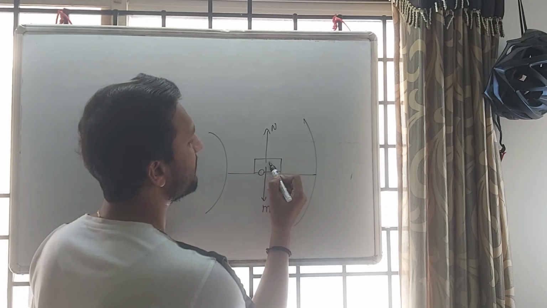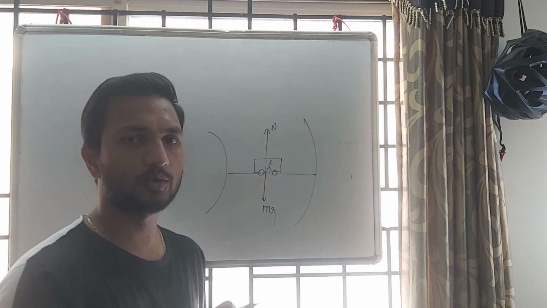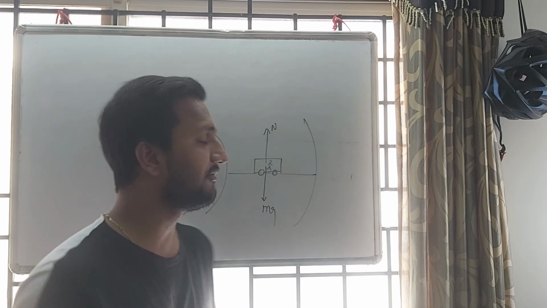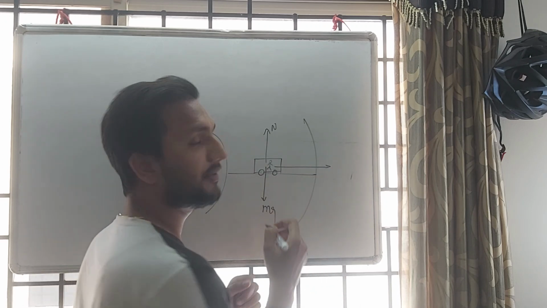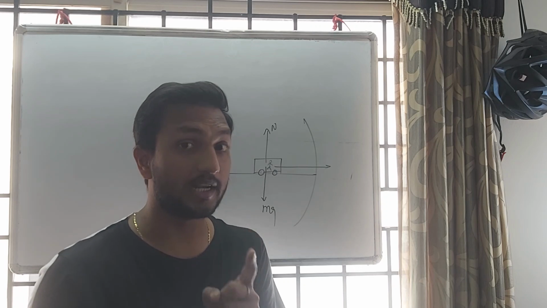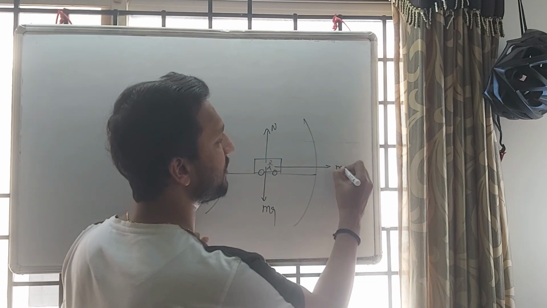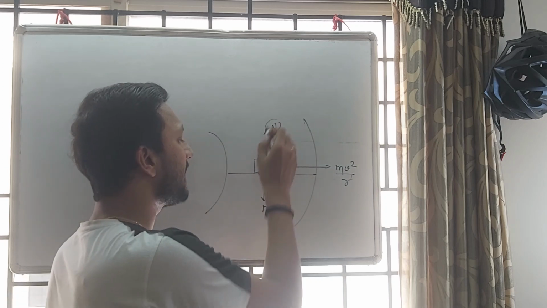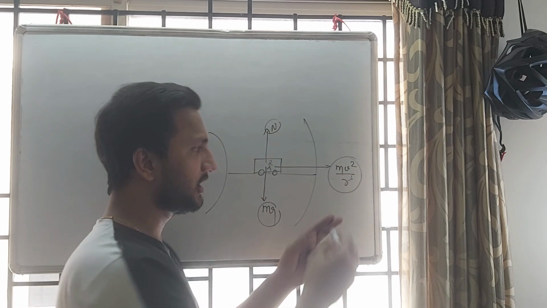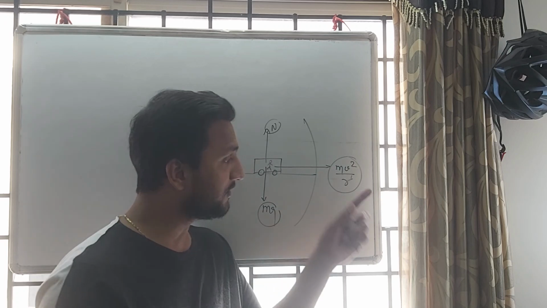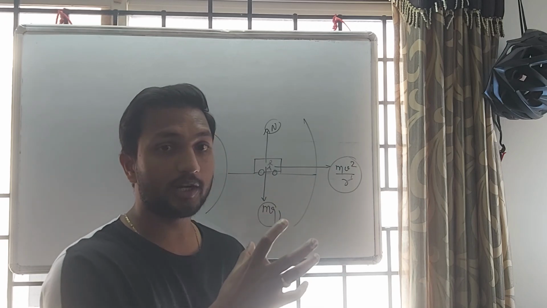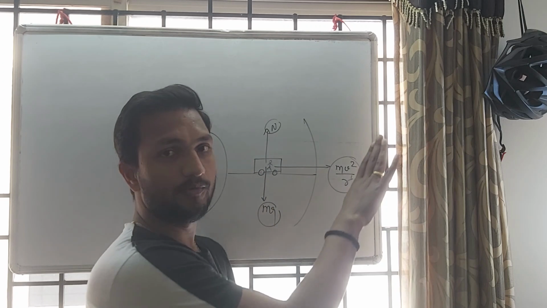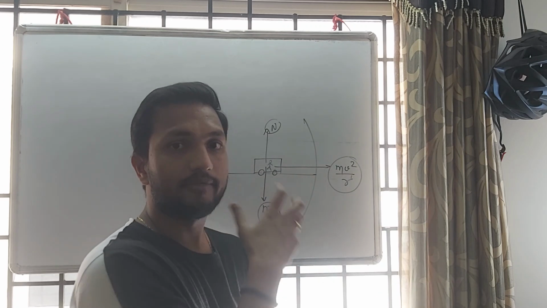Now suppose the observer is sitting here inside the car. So what will he feel? He'll feel like we have one force that is away from the center, that is centrifugal force. So centrifugal force is mv square by r. Now this force is balanced by mg. What about this force? This force is not balanced. If this force is not balanced, this body is not in equilibrium, so this body will move out of the track, or we can say it will skid.